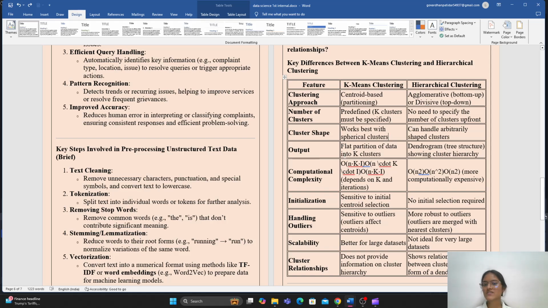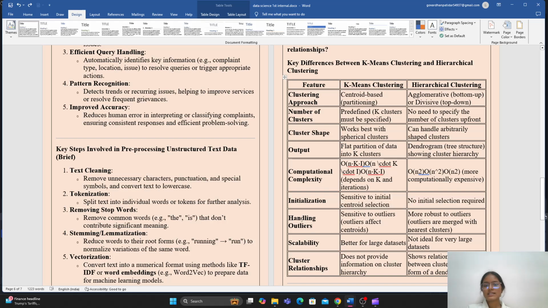Now the next feature is output. K-means clustering gives a flat partition of data into k clusters, and hierarchical clustering generates a dendrogram, which is a tree structure showing cluster hierarchy. Next is initialization. K-means clustering is sensitive to initial centroid selection, whereas no initial selection is required in hierarchical clustering.